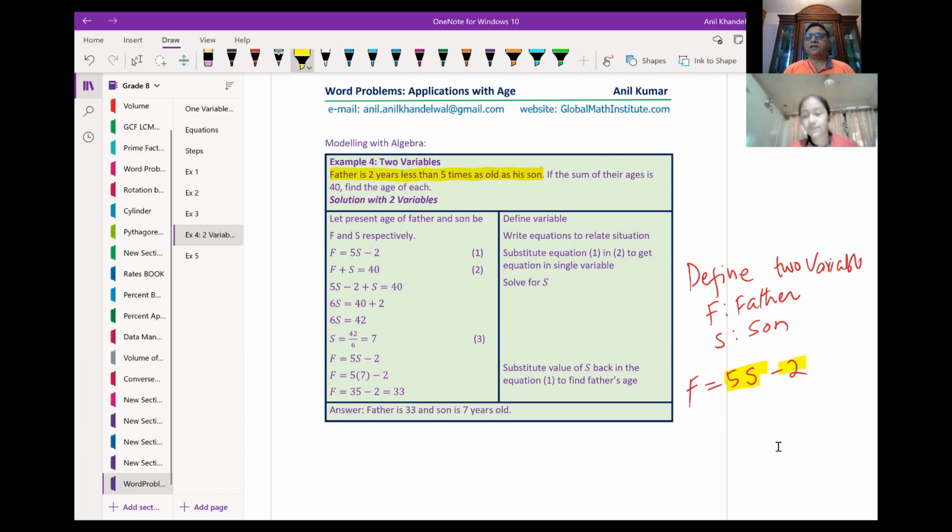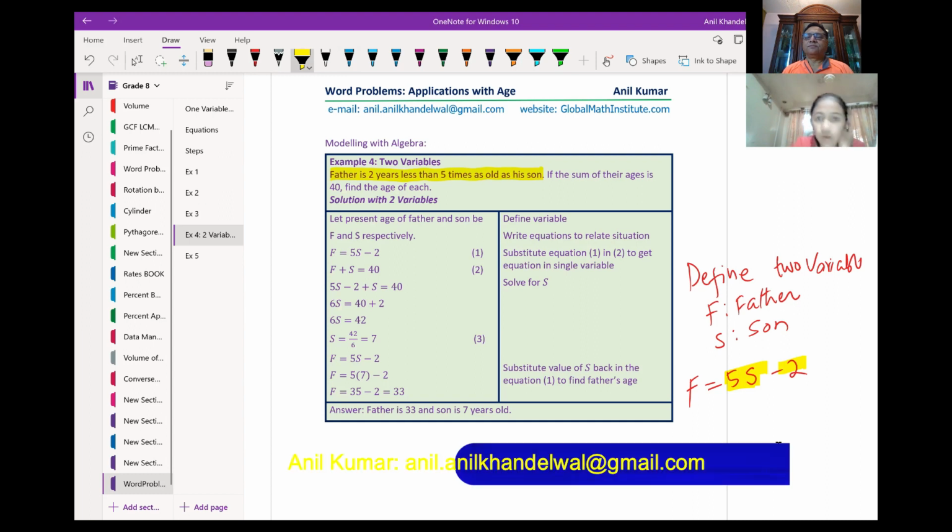Yes. Now is it clear? Can you please read the question? Yes. Father is 2 years less than 5 times as old as his son. How will you write this equation? Father is, well, I don't know how to write this.